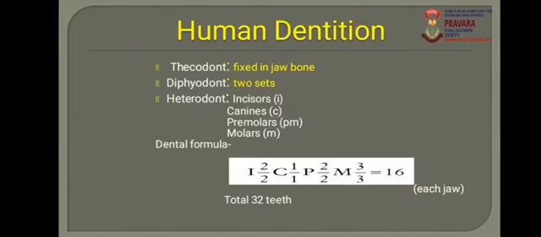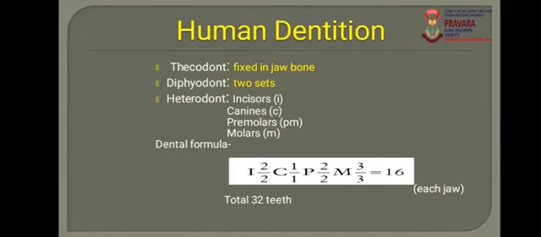Human dentition. What is meant by dentition? Dentition means the study of the structure, arrangement, number and functions of the teeth. Now, human dentition is thecodont, diphyodont and heterodont. These are the three conditions of human dentition.